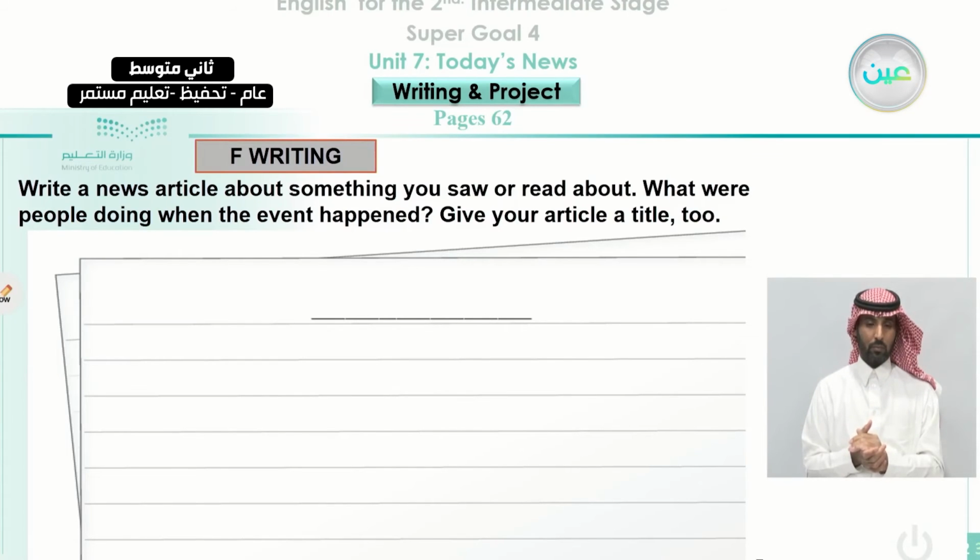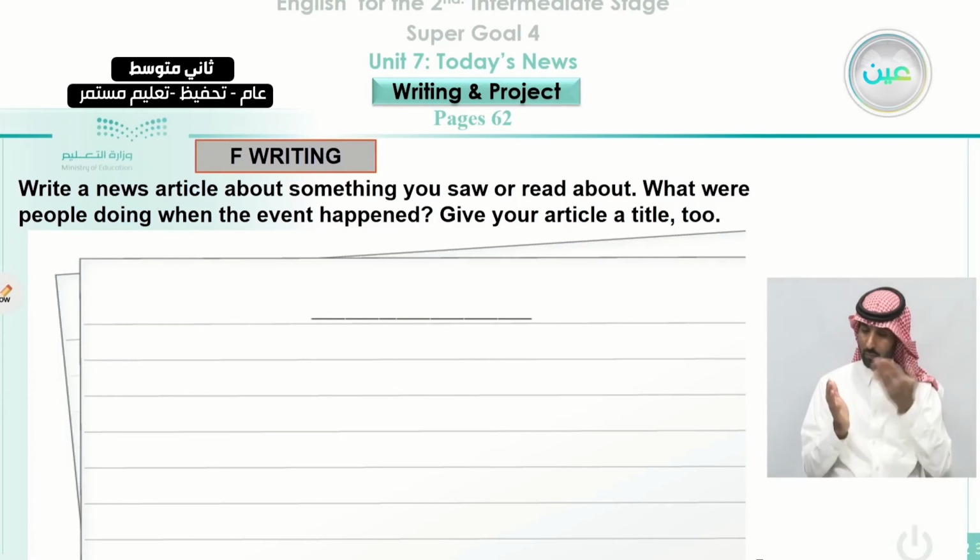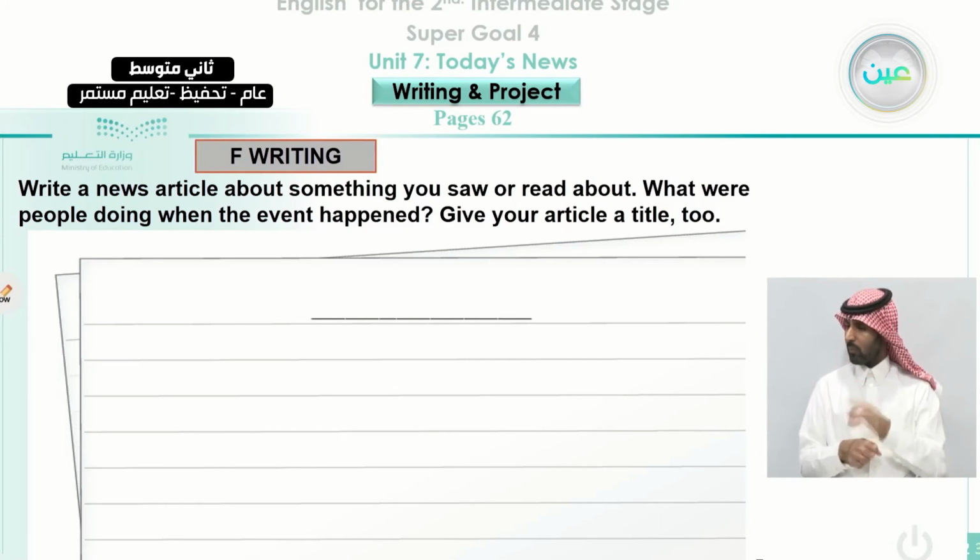Also from the workbook, you can find in exercise F, in writing, you need to write a news article about something you saw or read about. What were people doing when the event happened? Give your article a title too.